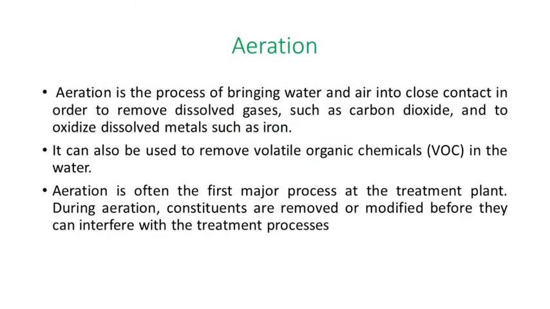So you can see aeration is the process of bringing water and air into close contact in order to remove dissolved gases such as CO2 and oxidize dissolved metals such as iron. It can also be used to remove volatile organic chemicals in the water, and aeration is often the first major process at the water treatment plant. During aeration, constituents are removed or modified before the water enters the treatment process. Those are the various advantages of the aeration process.